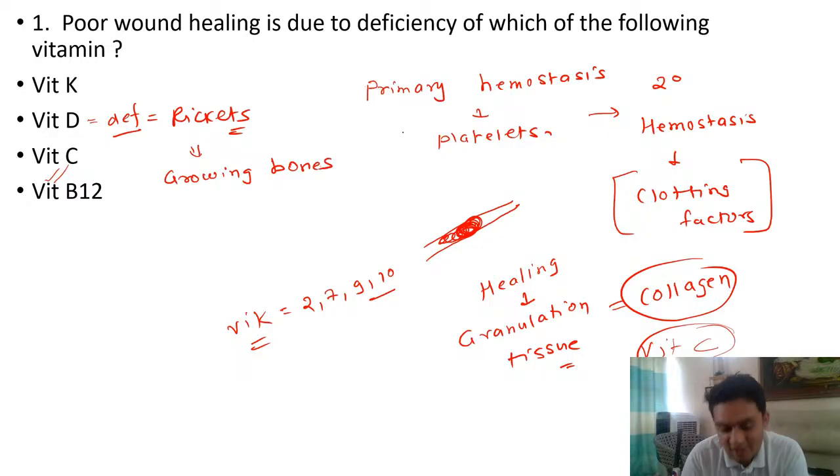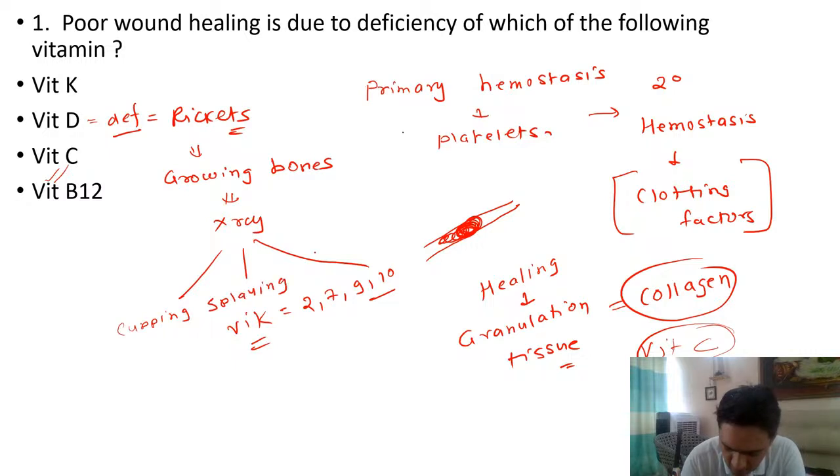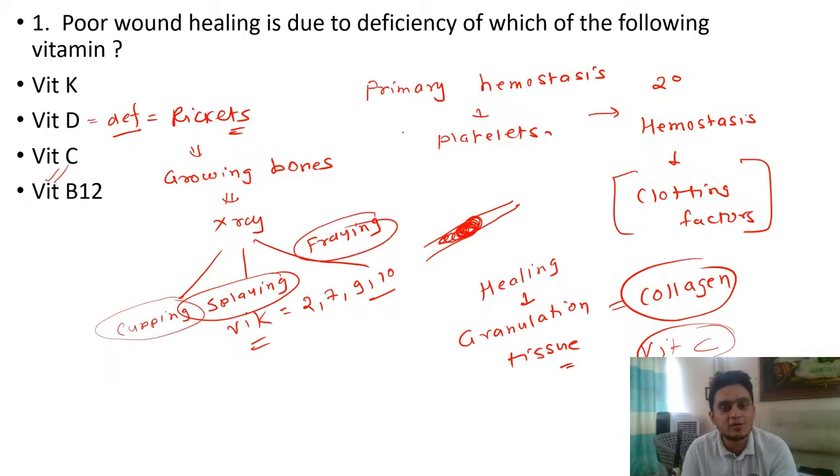Okay. And as we are discussing here, there are three X-ray findings that we see. Anyone, what are the three very characteristic X-ray findings that we see when it comes to rickets? So you see cupping, splaying, and you also see fraying. So remember these three X-ray characteristics that we see when it comes to rickets. So cupping, splaying, and fraying.